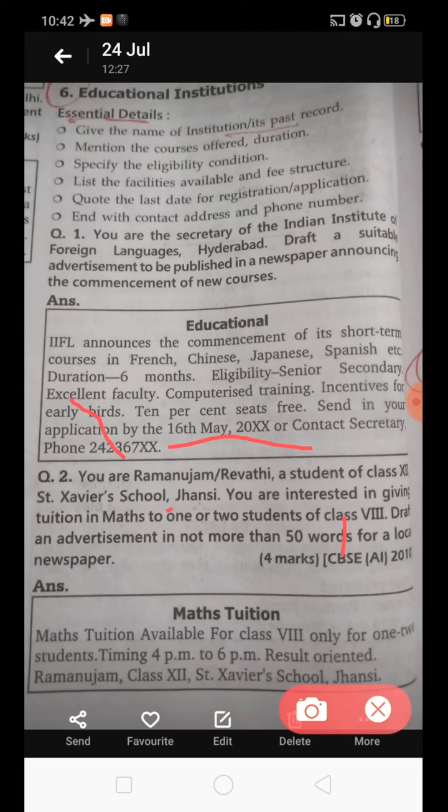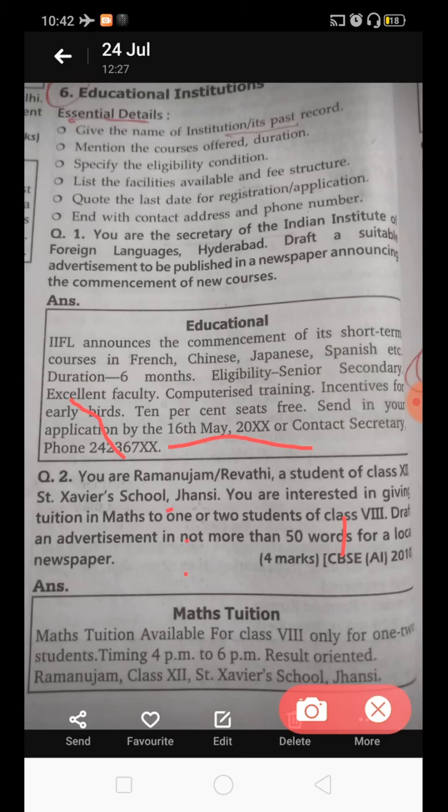Maths tuition available for class 8th only for 1 or 2 students. Timing is given. Result oriented. Whatever the teacher will teach, it will definitely provide results. And then contact person, Ramanujan, class 12th, St. Xavier School, Jhansi. So this is just to give you an idea of how we draft classified ads for educational institutions.